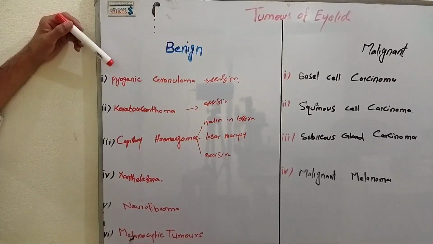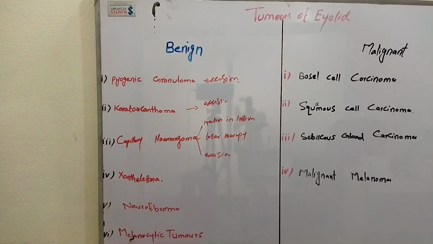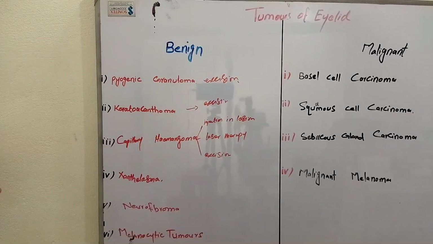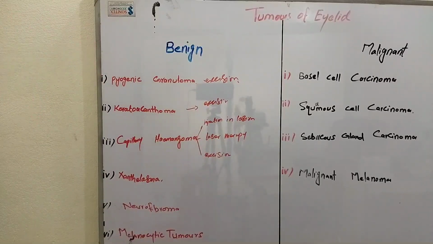Now we are going to explain pyogenic granuloma. What is pyogenic granuloma? What is the definition of this disease? You have to remember these are skin growths. Pyogenic granulomas are skin growths, but these are small, round and bloody red in color. They tend to bleed because they have a large amount of blood vessels.